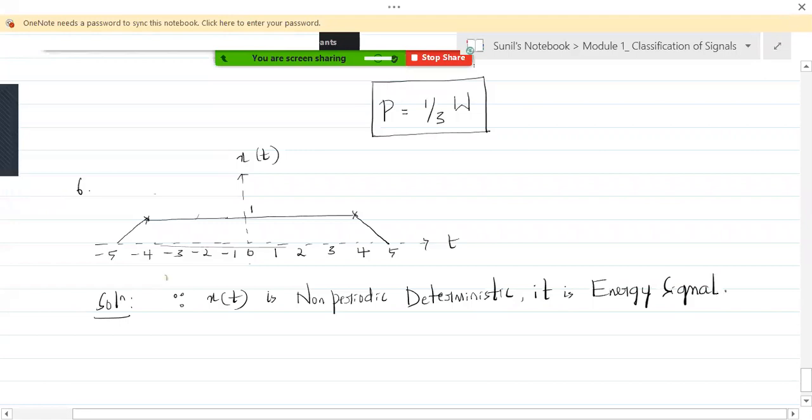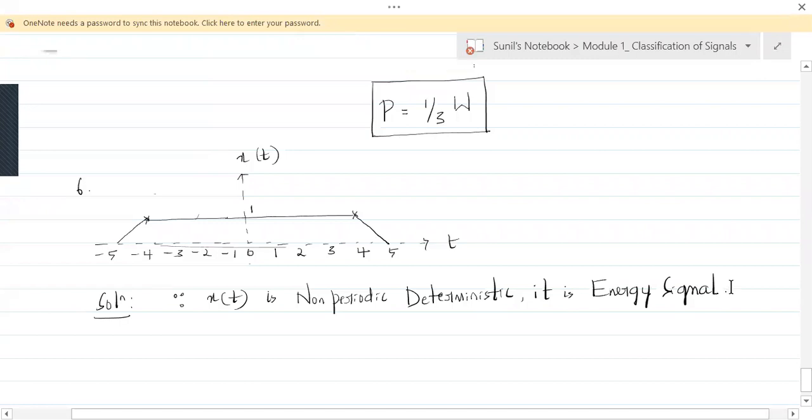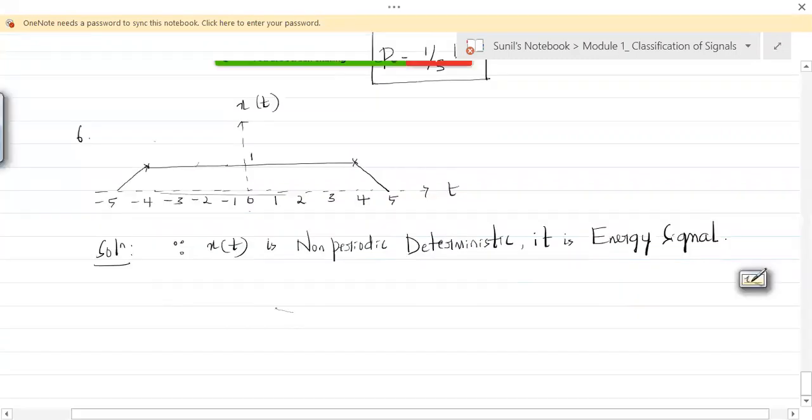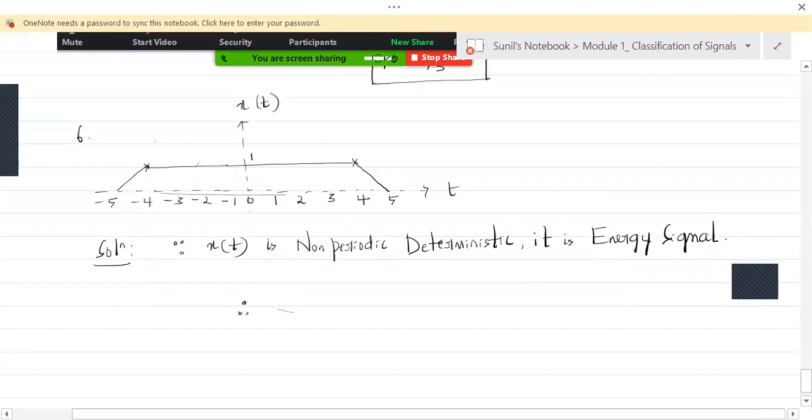And since it is an energy signal, what will we be finding out? We find out the energy. Therefore energy is given by what? Continuous time signal, that's why it is integration.